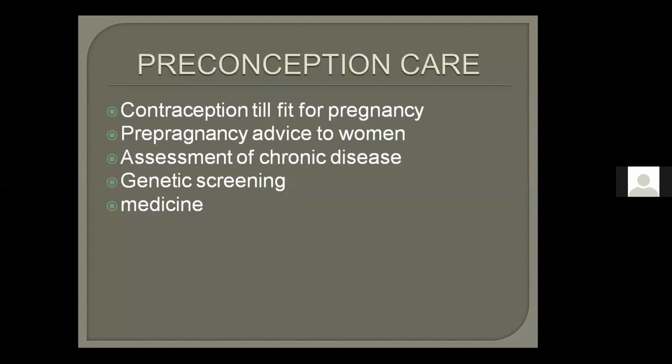First of all, contraception till fit for pregnancy. In the UK, most of the time, sickle cell disorders are dealt with by hematologists having expertise or special interest in sickle cell disease. They will not allow women to get pregnant till they are fit for pregnancy. There are investigations, which we are going to study, to make sure they are up to date. Till then they need to use contraception, and at the end of the session we will also learn what types of contraception are safe in sickle cell disease.